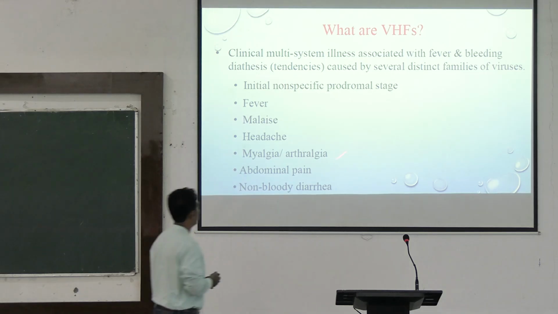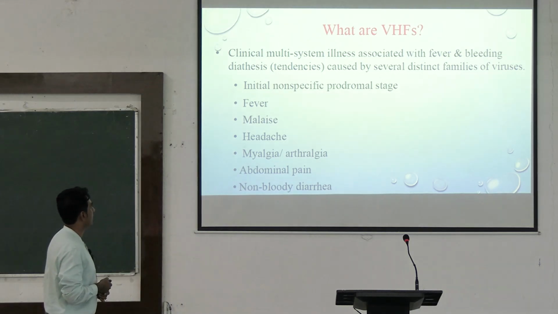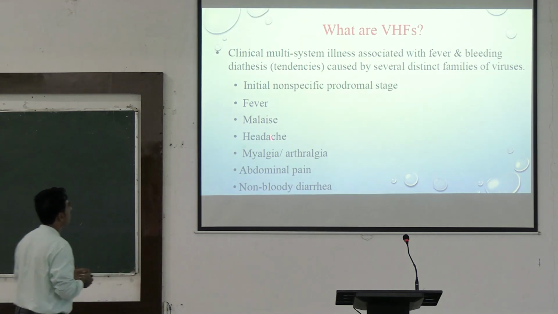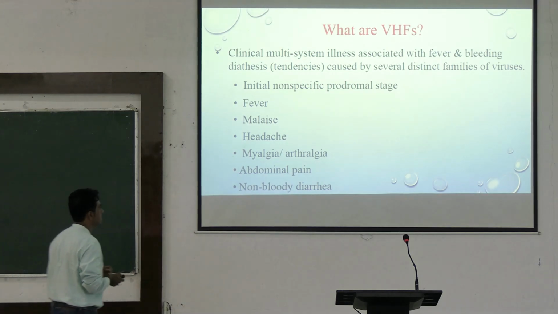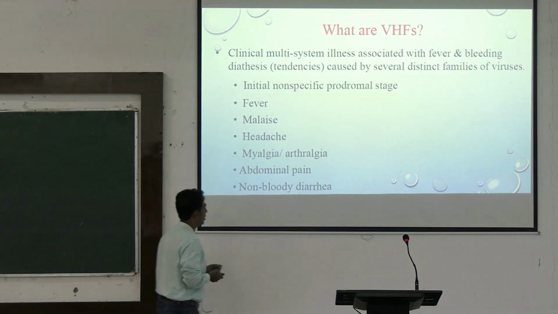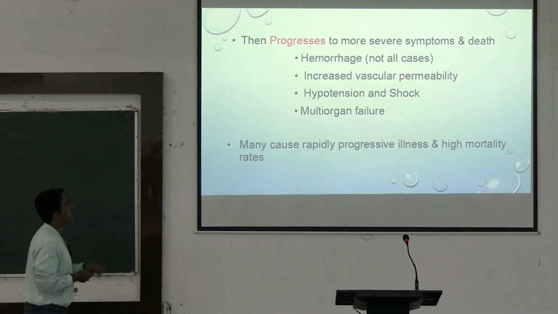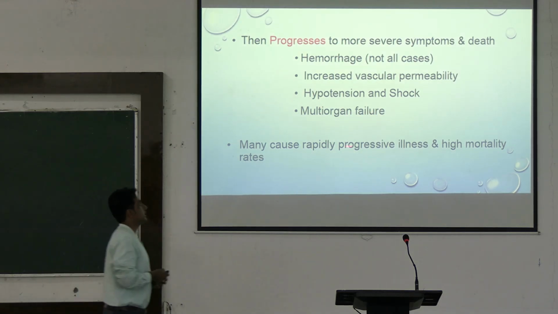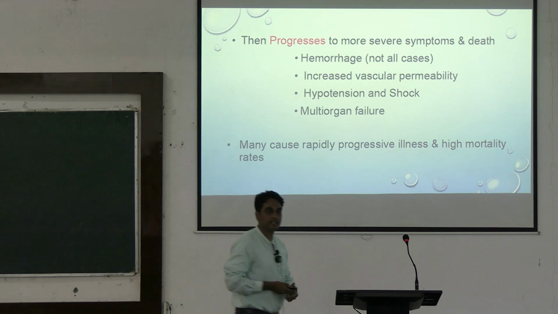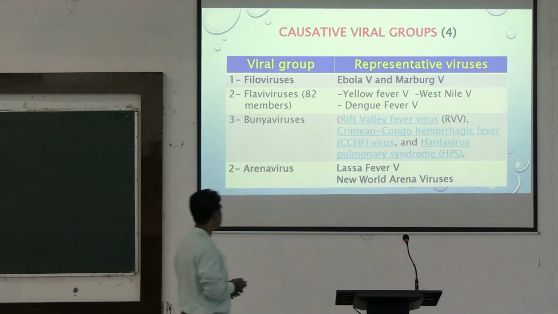So, what are the initial stages of viral hemorrhagic fevers? Fever, malaise, headache, myalgia and arthralgia, abdominal pain, non-bloody diarrhea. Then there will be hemorrhage, increased vascular permeability leading to hypotension and shock leading to multi-organ failure.